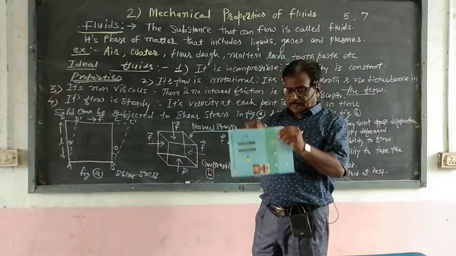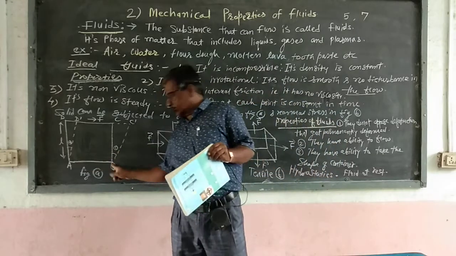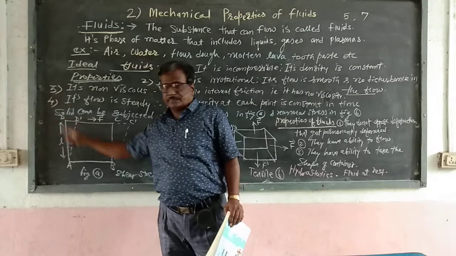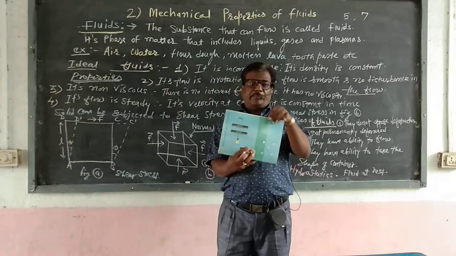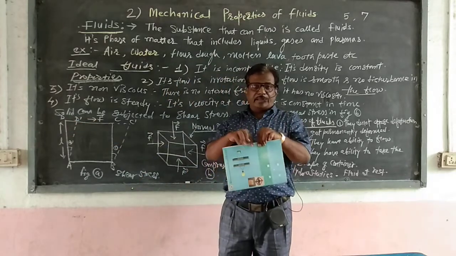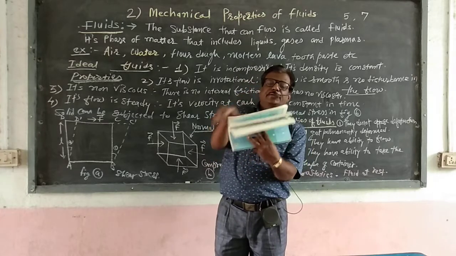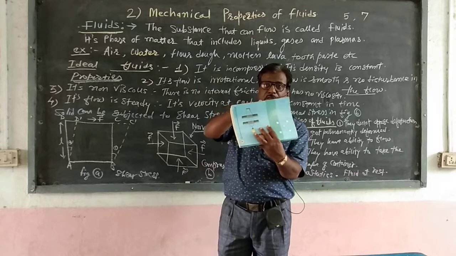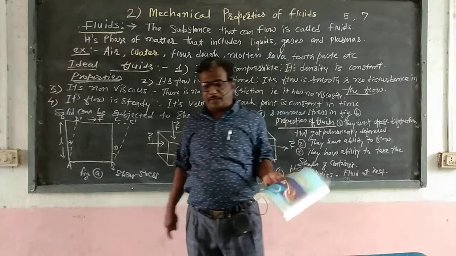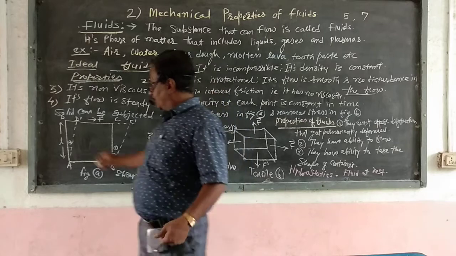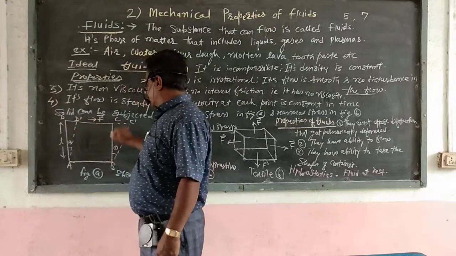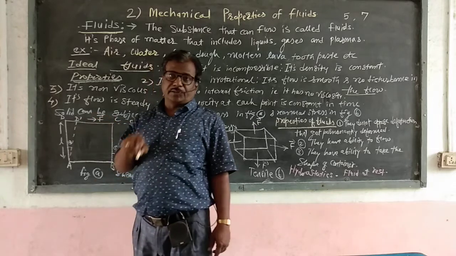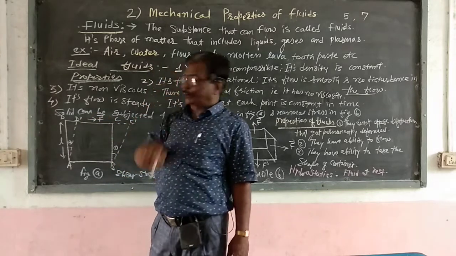where the AB side is a fixed side, and CD is the upper side. When we apply a tangential force, the shape of that book changes. Here D changes to D dash, C changes to C dash, when we apply tangential force, meaning force applied to the upper surface.